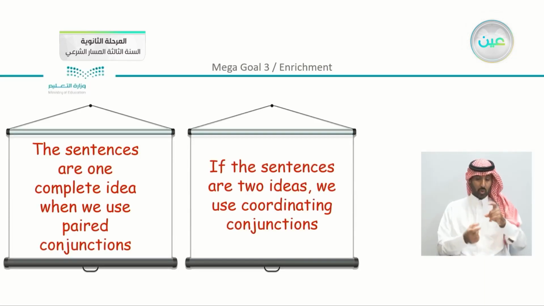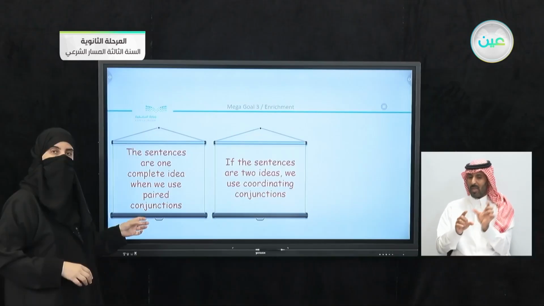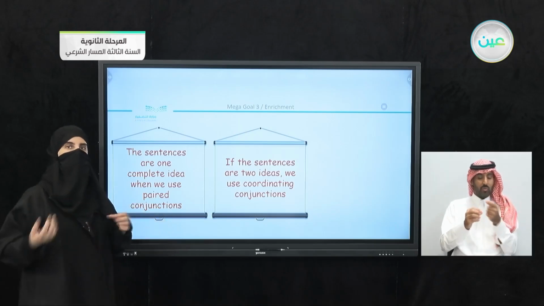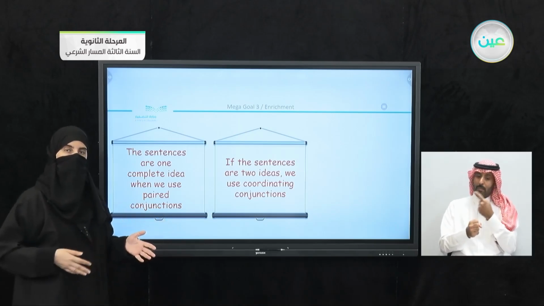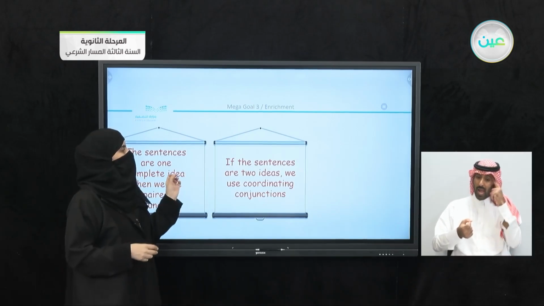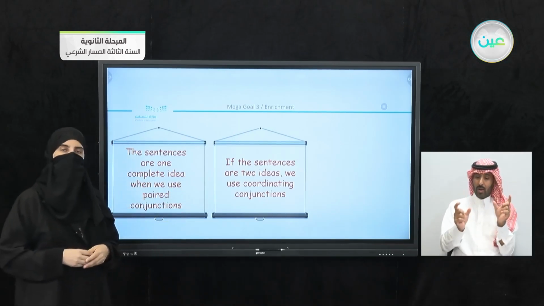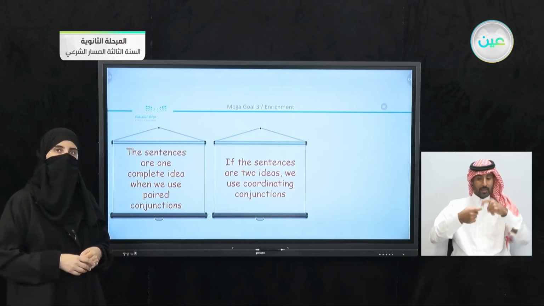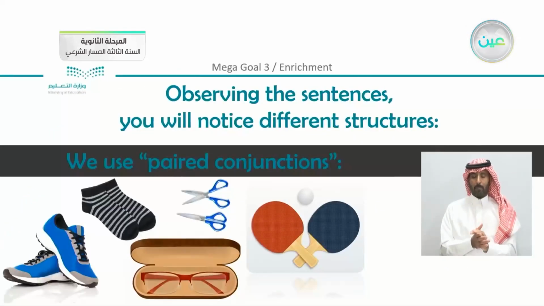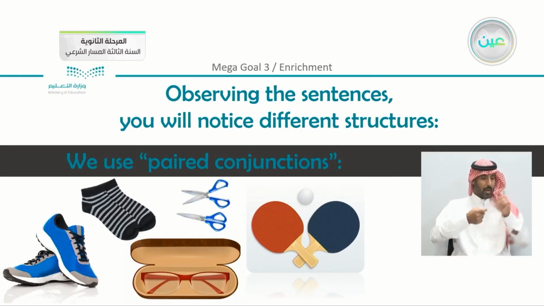The sentence is one complete idea when we use paired conjunctions. So we have here one complete idea, but you join 2 adjectives, 2 verbs, or 2 nouns together. And if the sentences are 2 ideas, we use coordinating conjunctions, which are single conjunctions. Now, just to remind you of the idea of using paired conjunctions, they are pairs, they are inseparable.